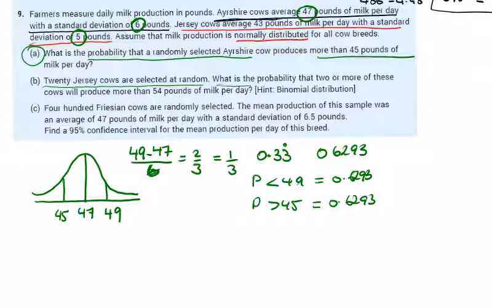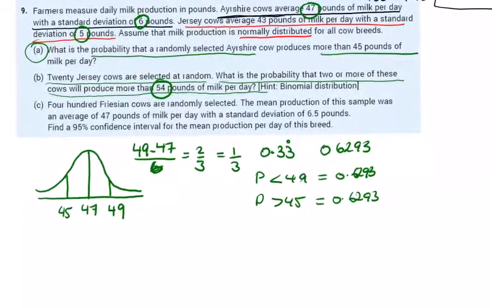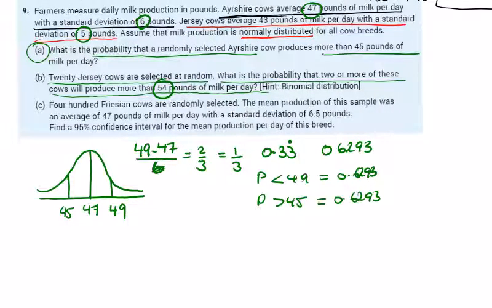Part B, 20 Jersey cows are selected at random. The probability that 2 or more of these, so this is Bernoulli, isn't it, will produce 54 pounds of milk a day. Right, well, we need to get the probability of success and hence the probability of failure and apply a Bernoulli trial to this. Okay, so they're bringing in a couple of different things here. So what have we got for Jersey cows? Let's write down what we have. We have average of 43.